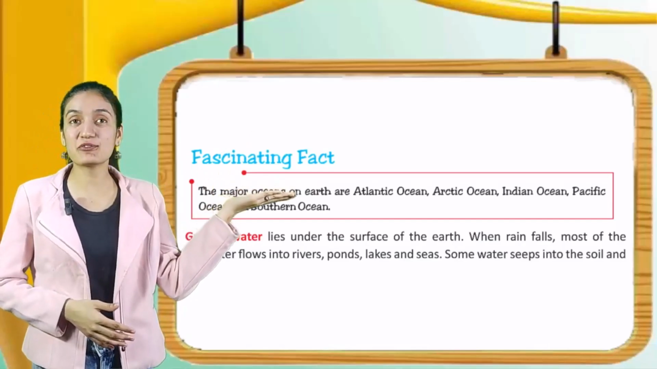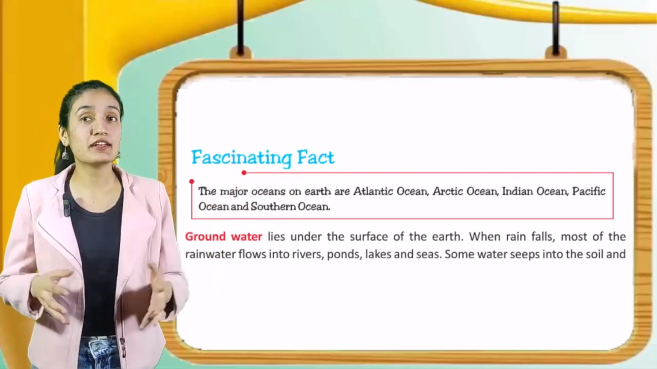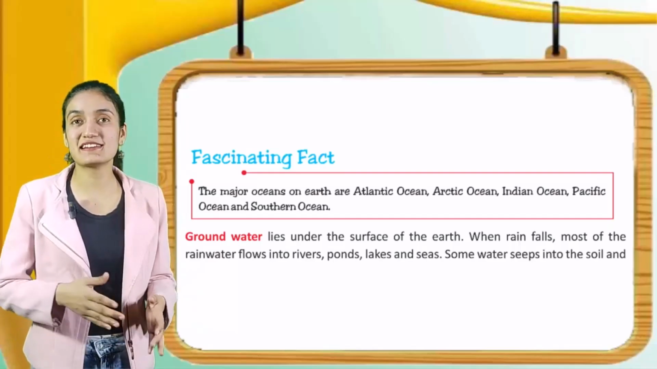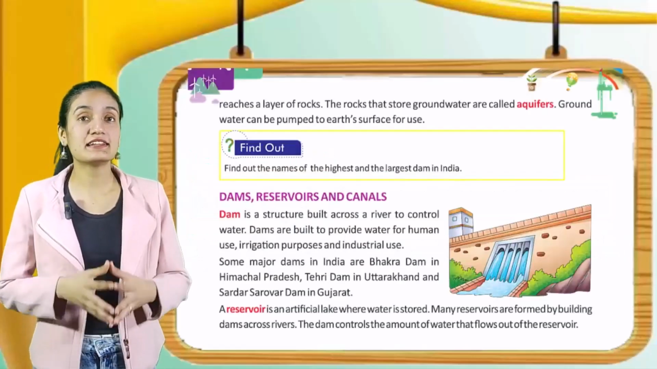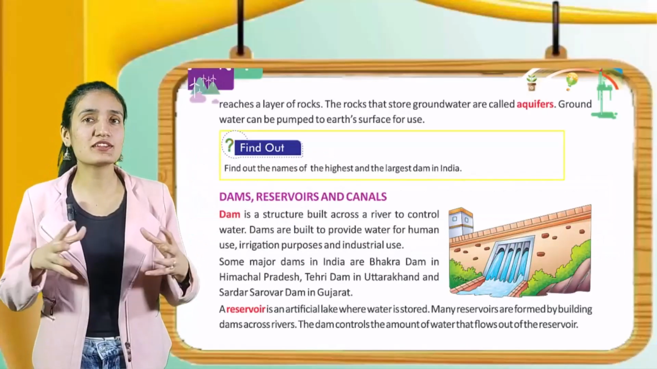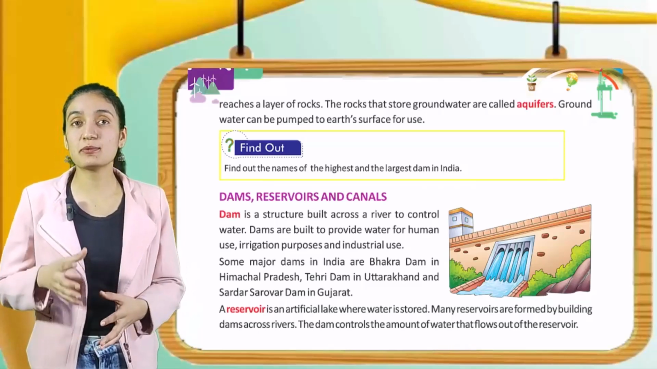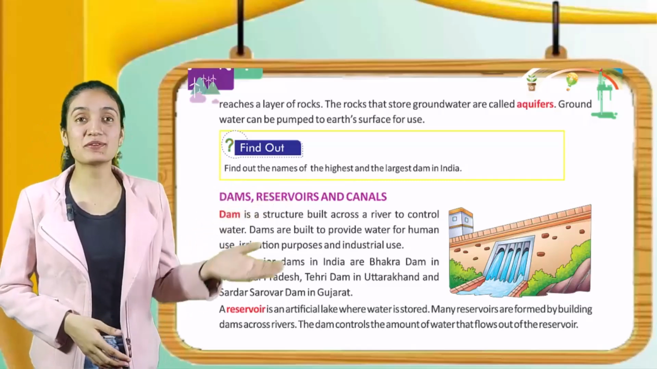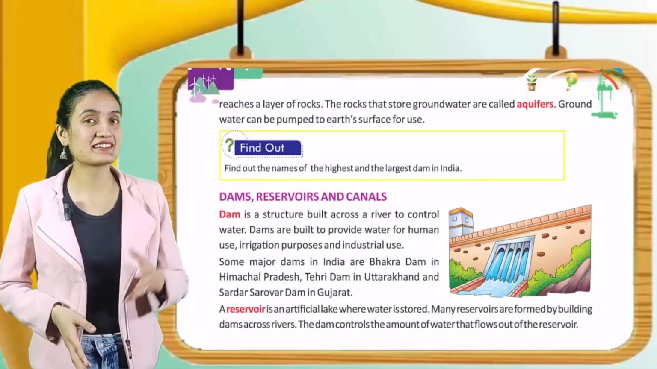Now let's see the groundwater. Groundwater lies under the surface of the earth. When rain falls, most of the rainwater flows into rivers, ponds, lakes and seas. Some water seeps into the soil and reaches a layer of rocks. The rocks that store groundwater are called aquifers. Groundwater can be pumped to Earth's surface for use. Now it's time to find out the names of the highest and the largest dam in India.